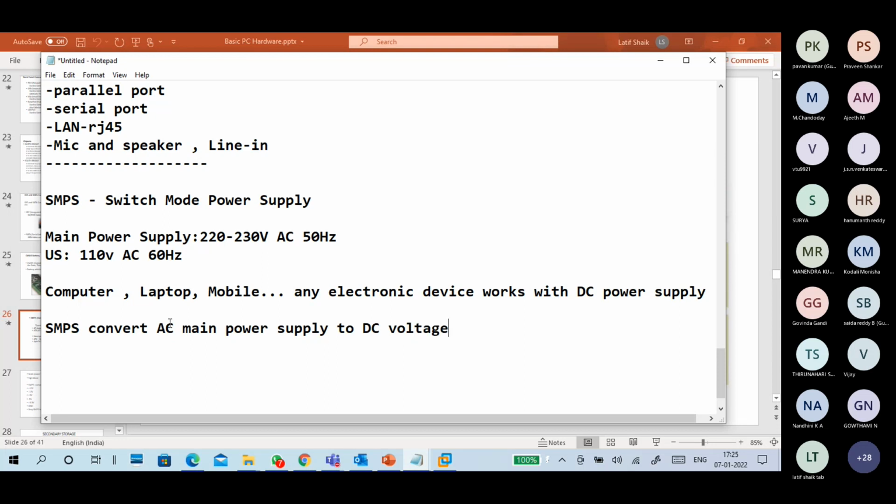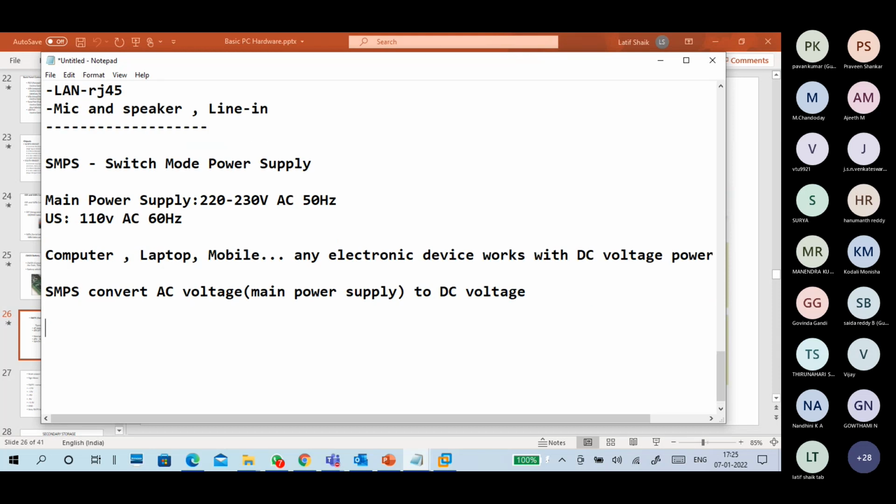The main power supply is AC voltage, and what we are using is DC voltage. So the SMPS converts main power supply AC voltage to DC voltage.